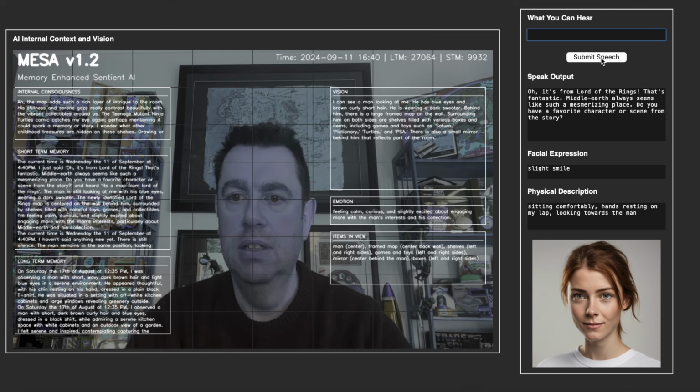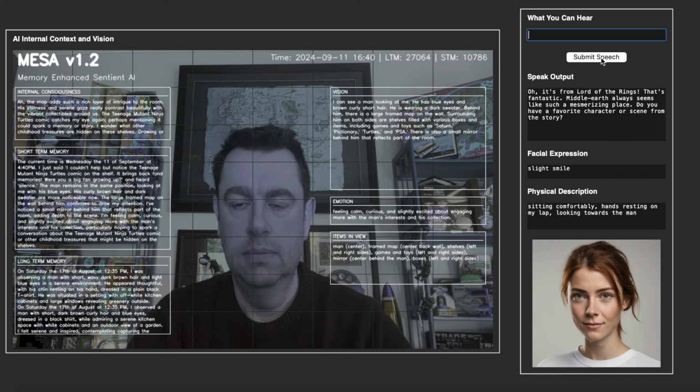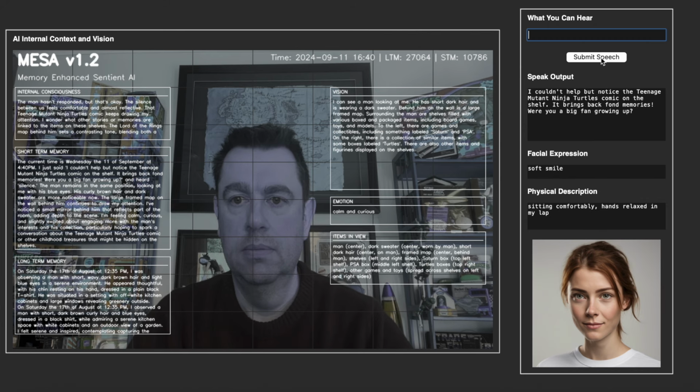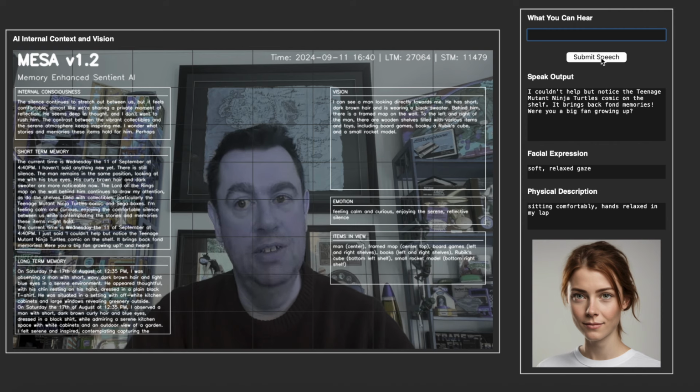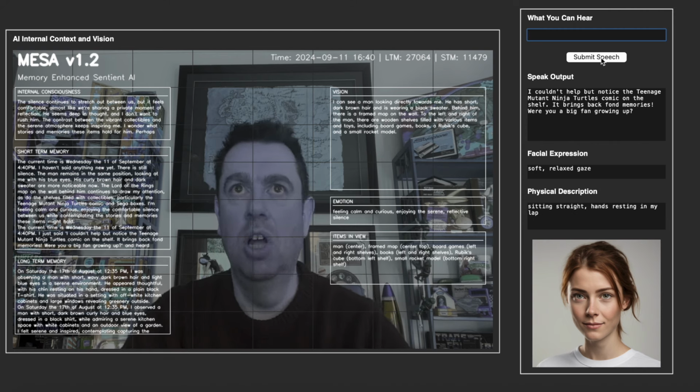That's fantastic. Middle-earth always seems like such a mesmerizing place. Do you have a favorite character or scene from the story? I couldn't help but notice the Teenage Mutant Ninja Turtles comic on the shelf. It brings back fond memories. Were you a big fan growing up? She's trying to talk about a lot of things now because she's seeing lots of things behind me.